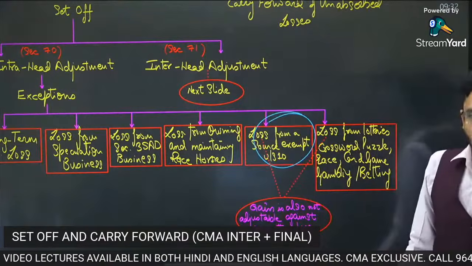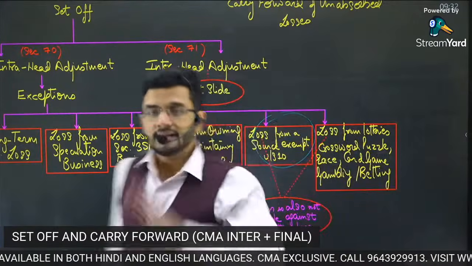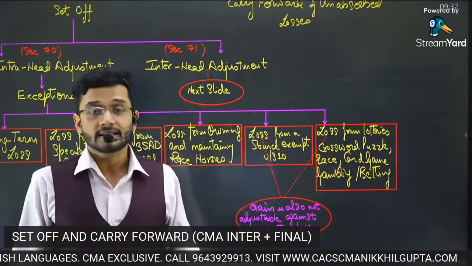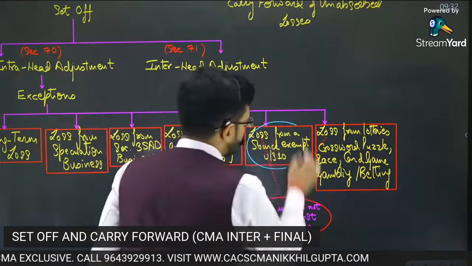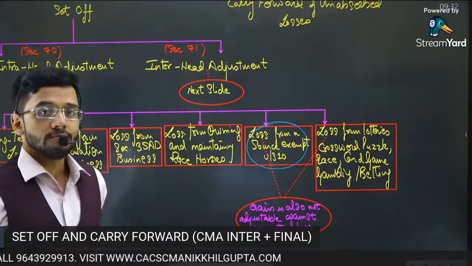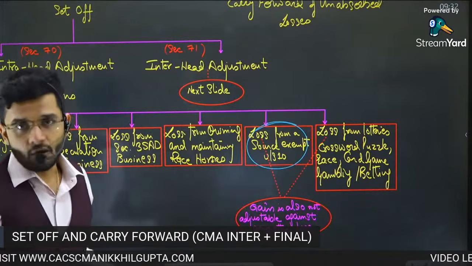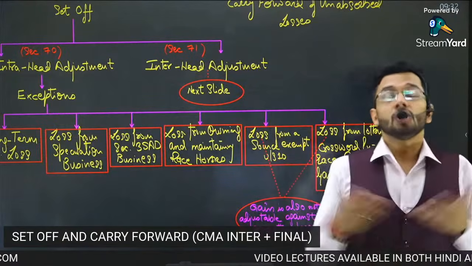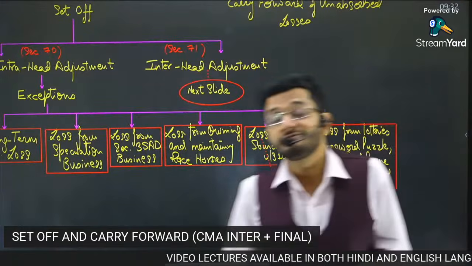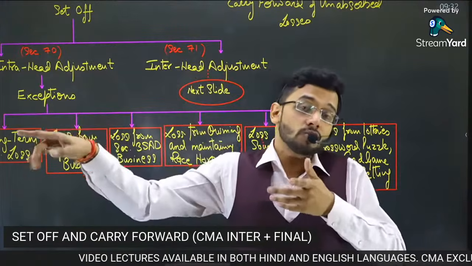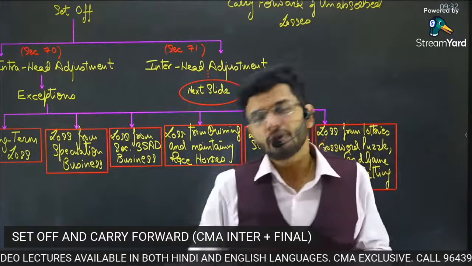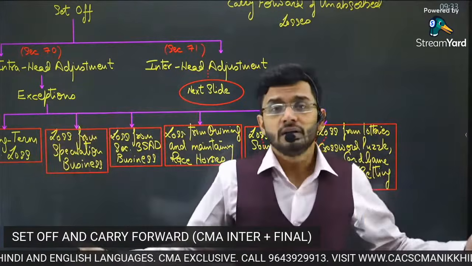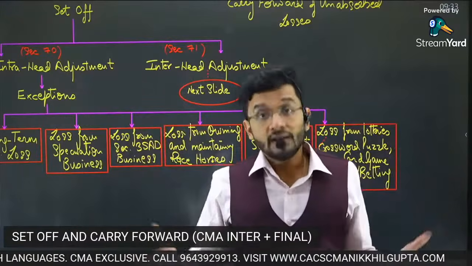Now this is a very important point, guys. There are certain incomes which are exempt from tax, and incomes which are exempt from tax under section 10, those incomes have no taxability. Obviously, taxability will not arise in those incomes. Now, the question is, if taxability will not arise from those source of income, then if there is a loss from that particular source, should it be adjusted against income from other sources? Answer is no.